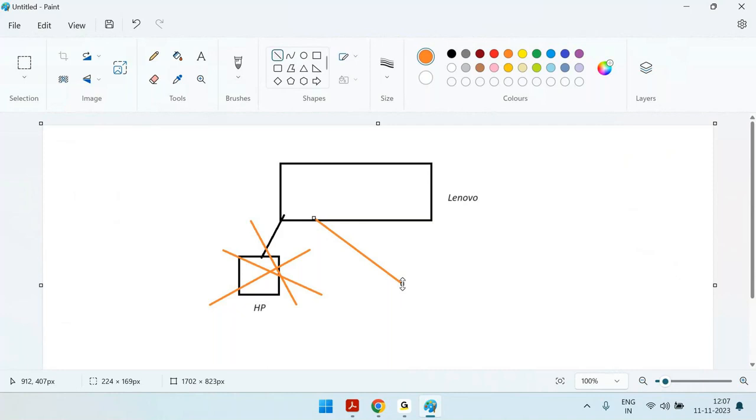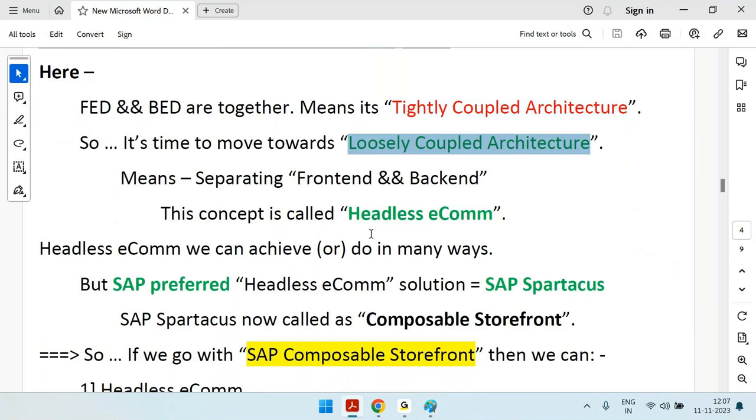That's the biggest advantage. I can simply remove the HP mouse and plug in the Dell mouse and continue my activities. That is the biggest advantage with the loosely coupled architecture. So that's why nowadays everyone is moving towards the loosely coupled architecture.